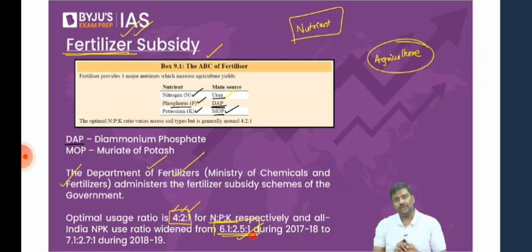But what is the inference you need to draw? Look at the data and let me know. Are we not consuming more than required nitrogen? Have a look at this. Nitrogenous fertilizers, we are not just using them, we are actually abusing them. We are using them to a very, very great extent.